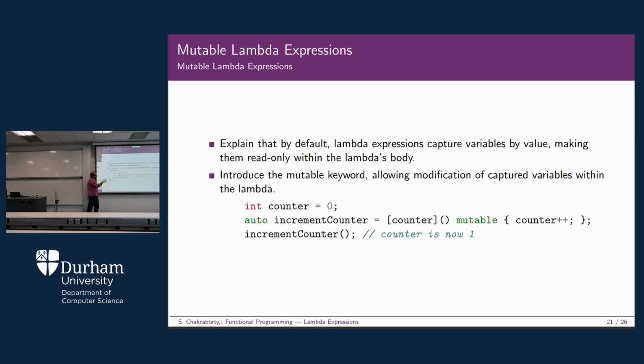As I mentioned earlier, if you are capturing it without ampersand, you do not have the write permission. But when you use the mutable keyword, this keyword enables you to have the write privilege. So while you are doing this counter plus plus, this will never throw you an error during compilation, and this can be helpful when you are going to write some value to a particular variable. So mutable is another way of doing this, and then you have the increment counter. Once you call this increment counter, counter will now be 1 because the initial value was 0. Once you have done the counter plus plus, it should be 1, and this is possible because you are using the mutable keyword. We'll see all these things in our detailed example later.